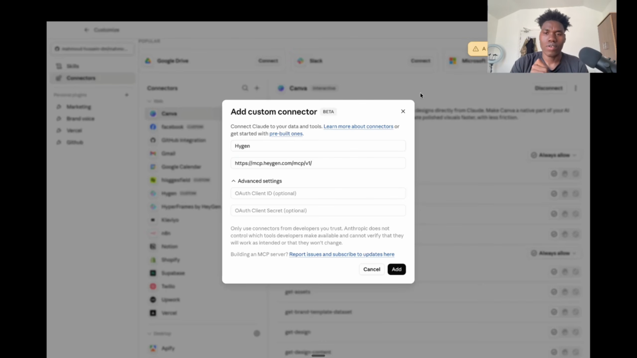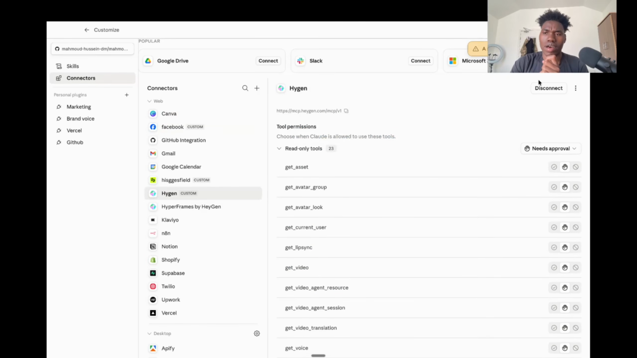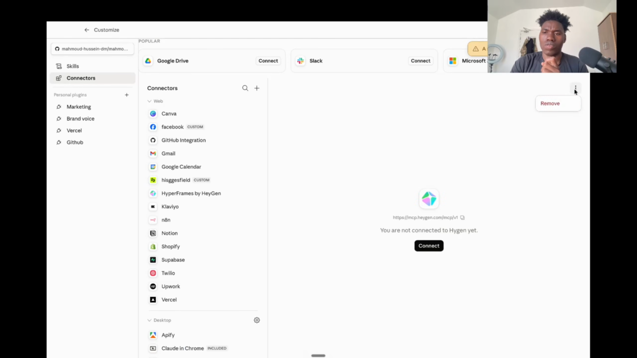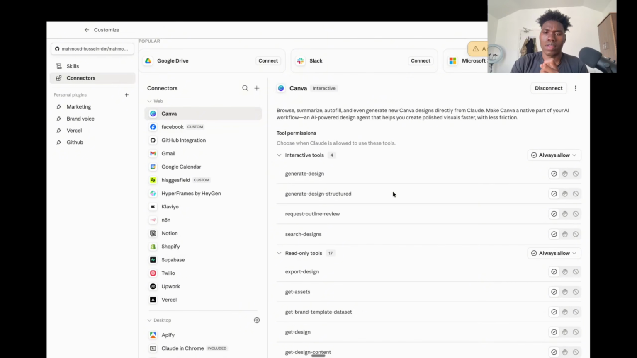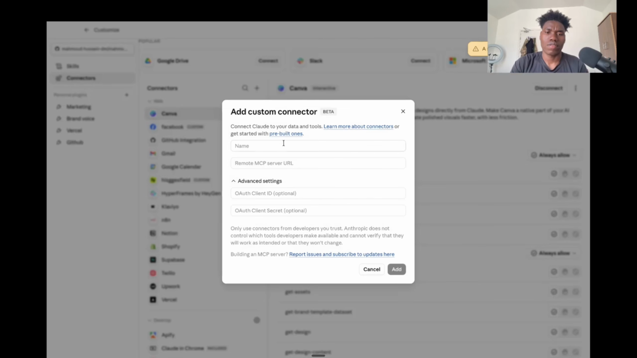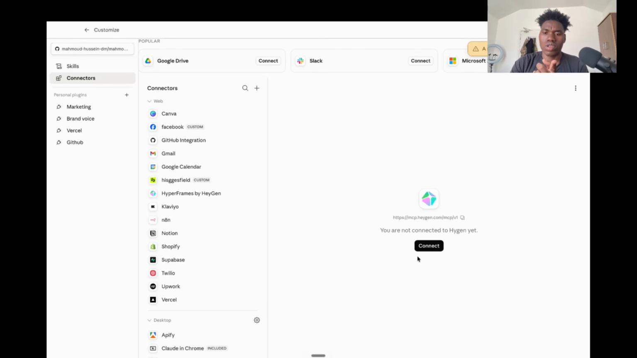Because I have already connected, I will see that error. So when I click on this, I can click disconnect. I'm going to remove it, and then I'm going to try again to connect with you guys. So again, HeyGen, paste that exact URL here and click save. Now this window is going to open in my browser to authenticate me. So this opened.